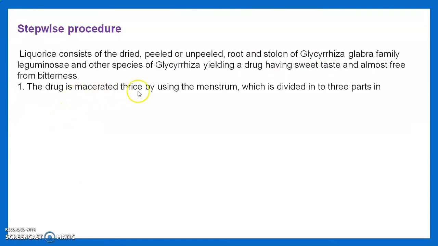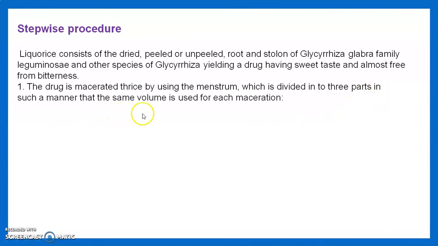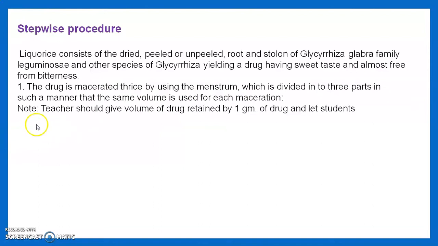First of all, the drug is macerated thrice using the menstruum, which is divided into 3 parts in such a manner that the same volume is used for each maceration. Here we take almost 60 to 70 ml of the menstruum and divide it into 3 parts, and we carry out triple maceration, which we see in the actual practical session.